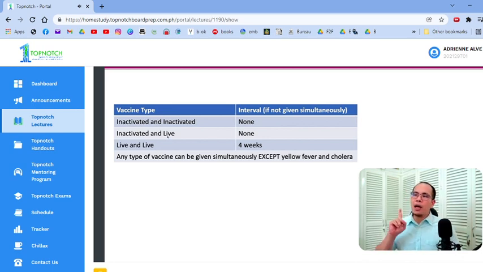Okay? Eh, paano, Dok, pag inactivated saka live? Kunwari, nagbigay ako ng chickenpox saka pneumonia. So, pneumonia is inactivated, chickenpox is live. Pwede ba silang sabay? Huwag ka na mag-isip. Yes. Okay? Eh, Dok, nauna ko nabigay yung chickenpox. Bukas, pwede ba yung pneumonia? Pwede. 1 week, pwede. Okay? Malinaw? Okay? Eh, paano kung live saka live?